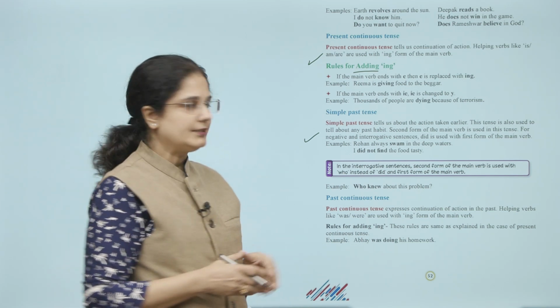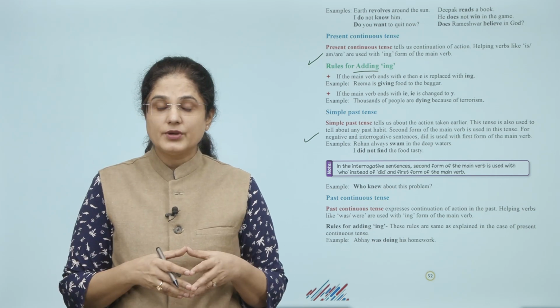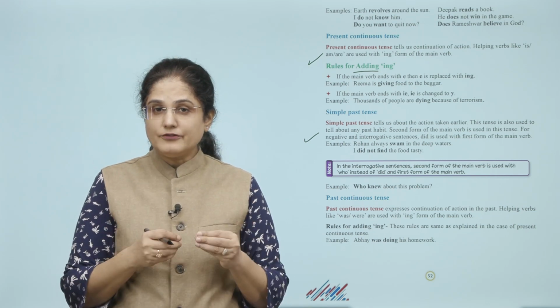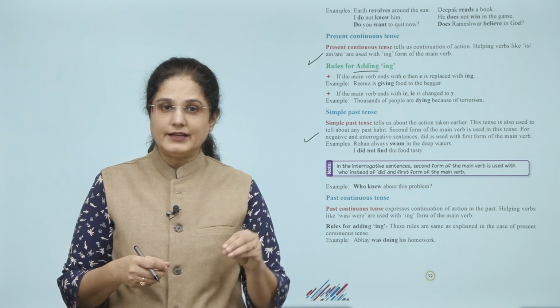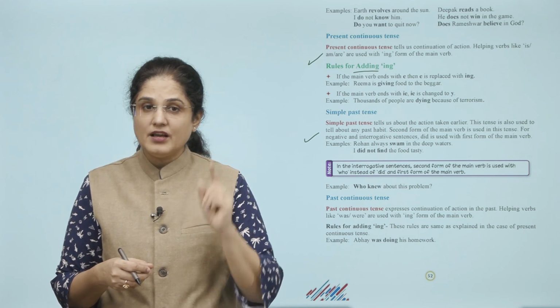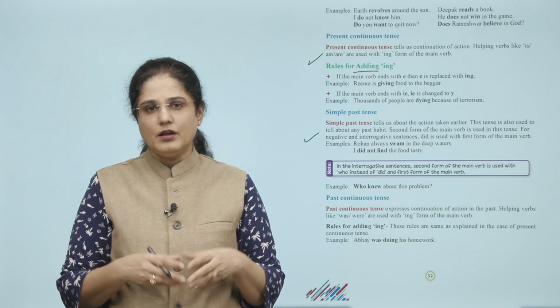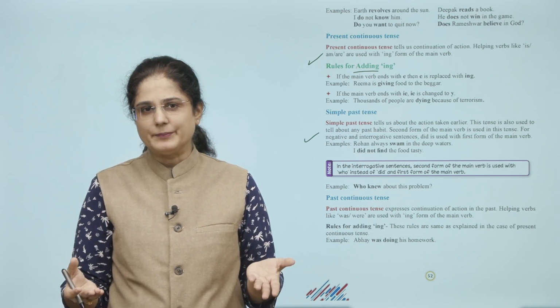Now note here, in the interrogative sentences, second form of the main verb is used with who instead of did, and first form of the main verb. For example, who knew about this problem?